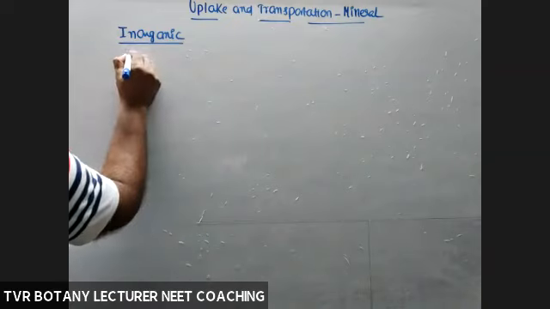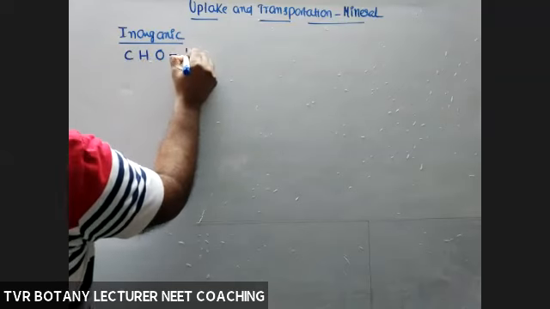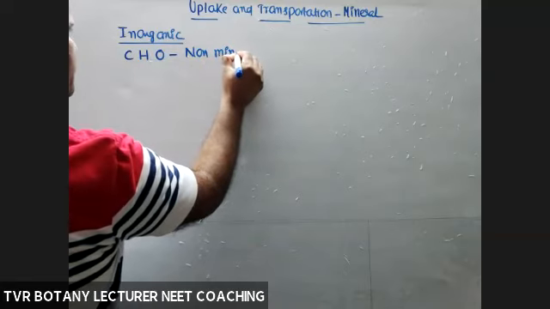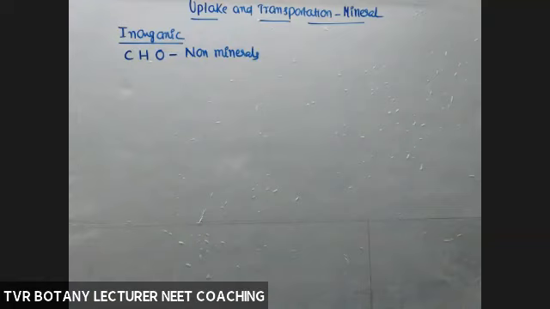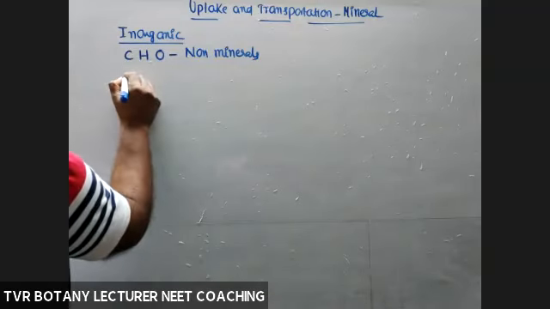Okay, so first one, carbon, hydrogen, oxygen. These are the non-minerals. Reason, their origin is not from the soil, from environment. Remaining, what are they?